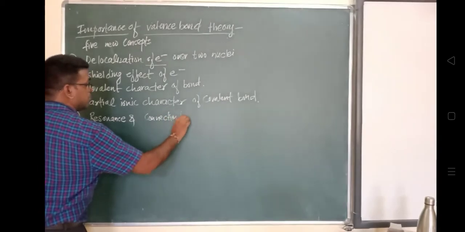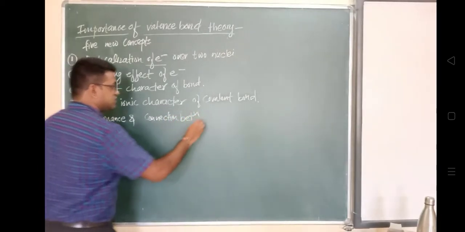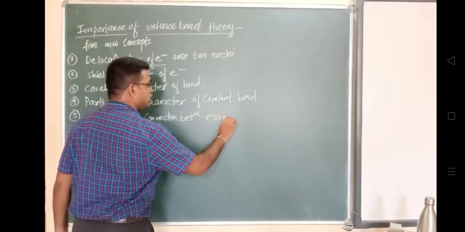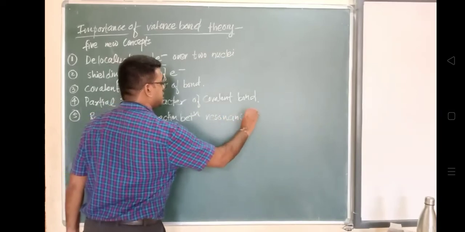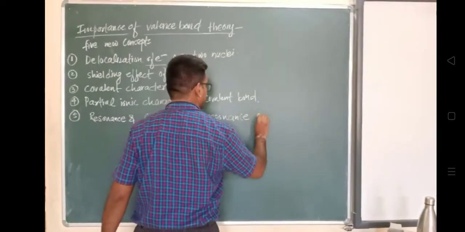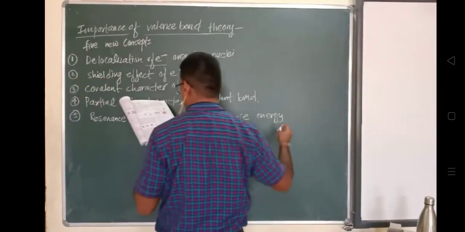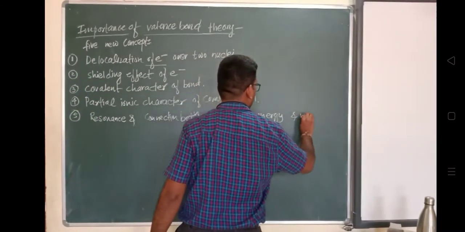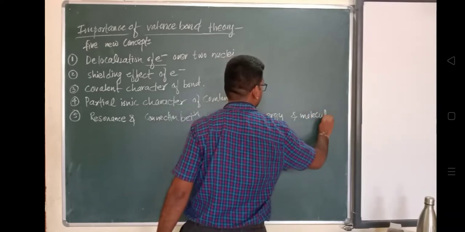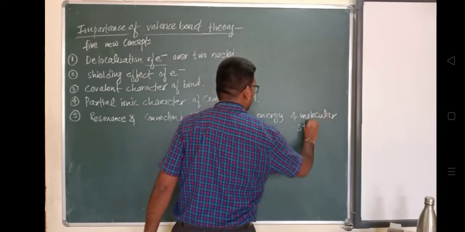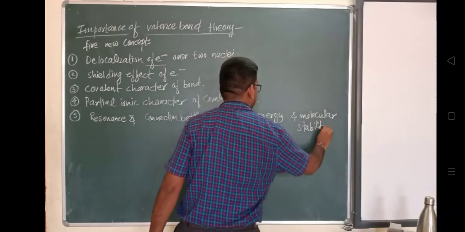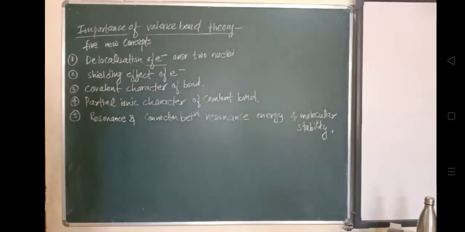We are going to study all that in detail. So these five new concepts have been introduced by studying the valence bond theory.